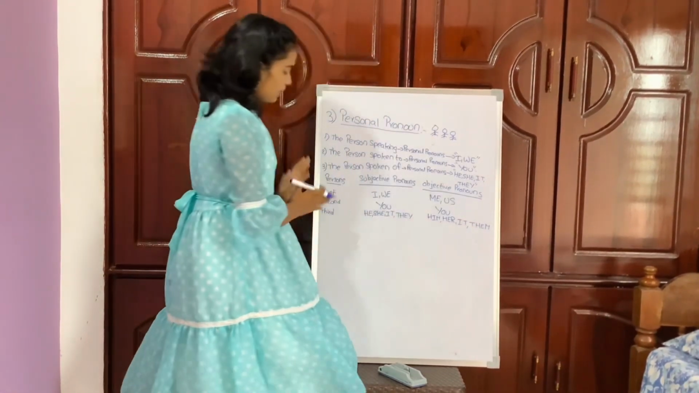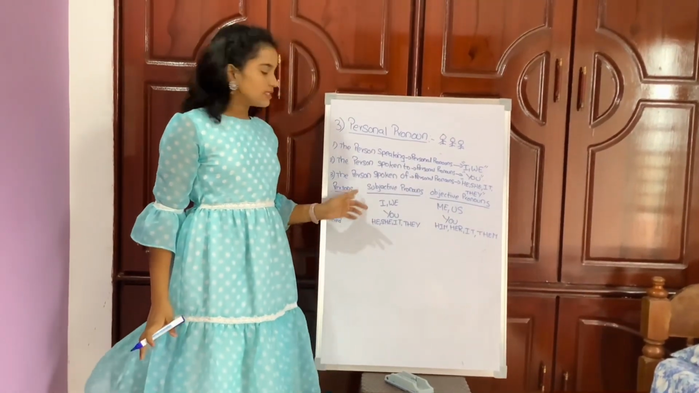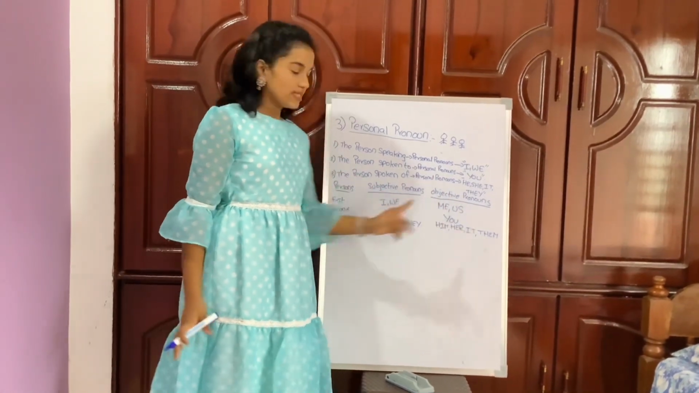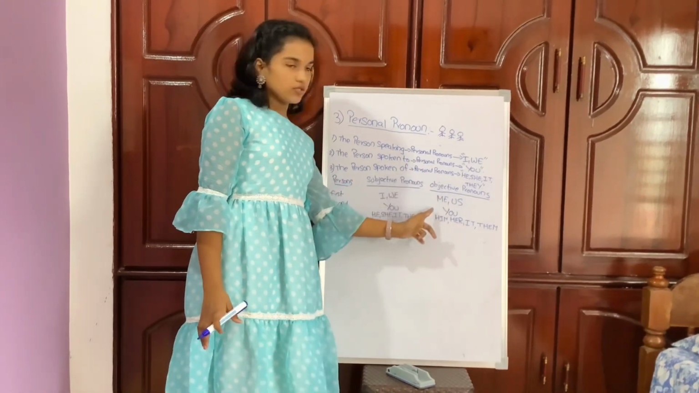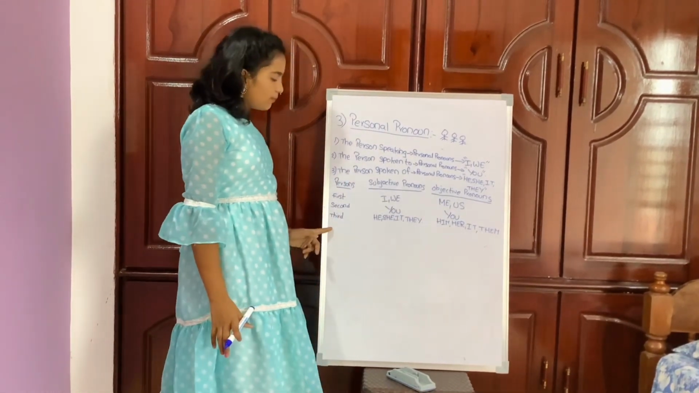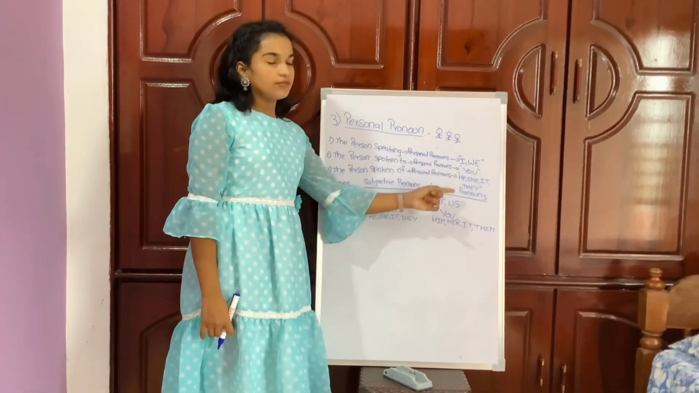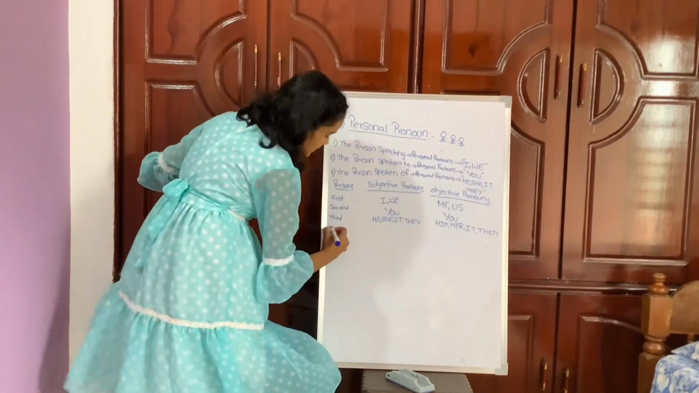For the first person, subjective pronouns are I and we, and objective pronouns are me and us. For the second person, the subjective pronoun is you, the objective pronoun is also you. For the third person, the subjective pronouns are he, she, it, they, and objective pronouns are him, her, it, them. Next, observe these examples.